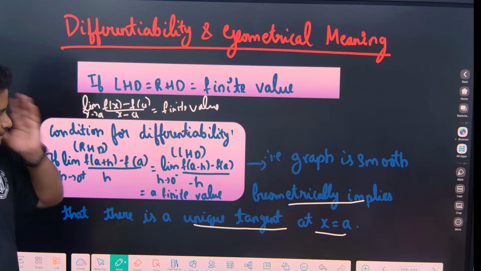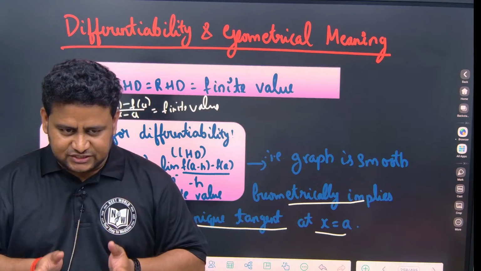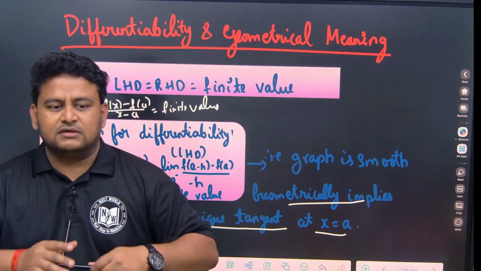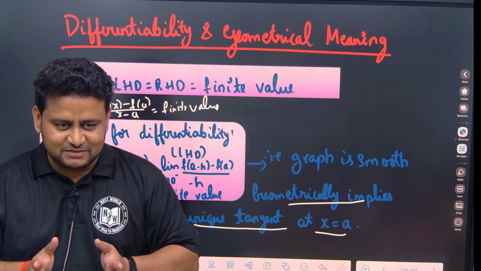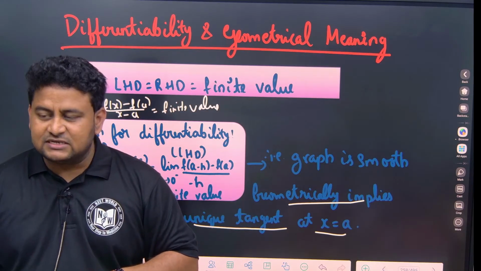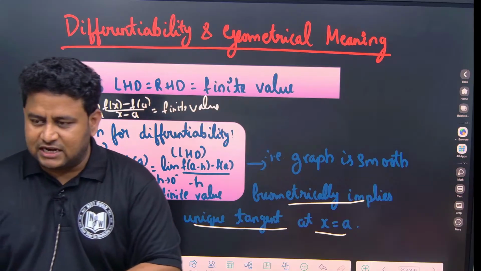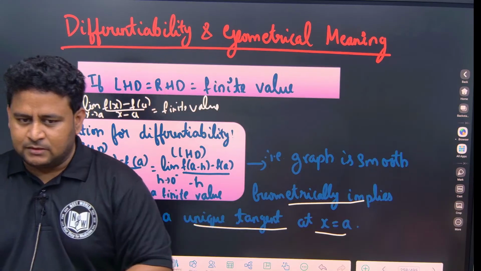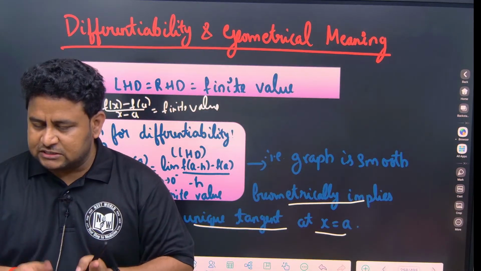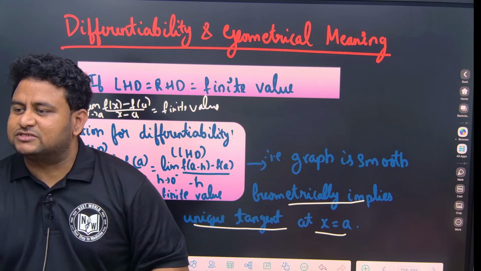Now see, a very important point is that first of all the limit should exist. If the limit exists, it does not mean that it is continuous. If the limit equals the functional value, then it is continuous. If it is continuous, there is a probability that it is differentiable. I am not saying all continuous functions are differentiable, no. Most of the continuous functions are differentiable, but the vice versa is not true.